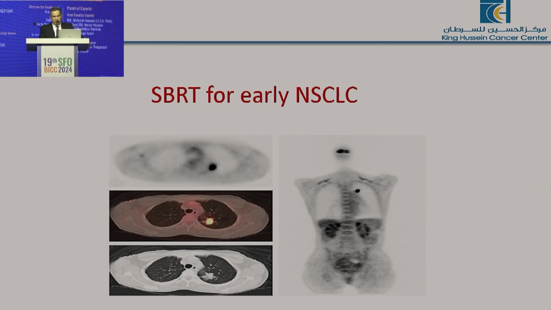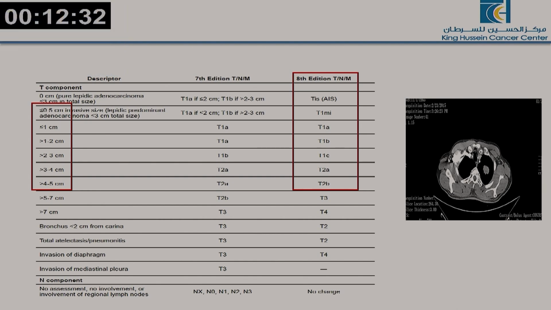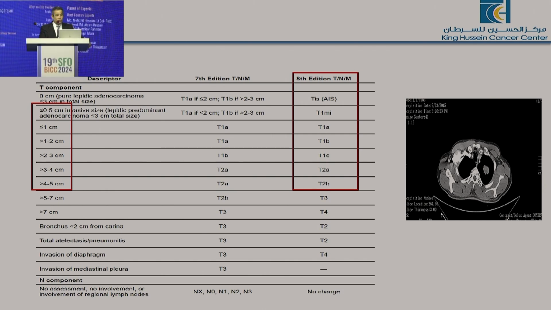So talking about SBRT for early lung cancer, and when we say early, it's T1 and early T2, the lesions ideally to be treated by SBRT are less than 4 or 5 cm. You might see such patients during diagnosis and staging, so what to do: whether to go for surgery or SBRT, and if surgery is not possible because the patient is unfit or refuses surgery, what to do? Should we consider the conventional way, 60 to 66 Gy, or go for SBRT?